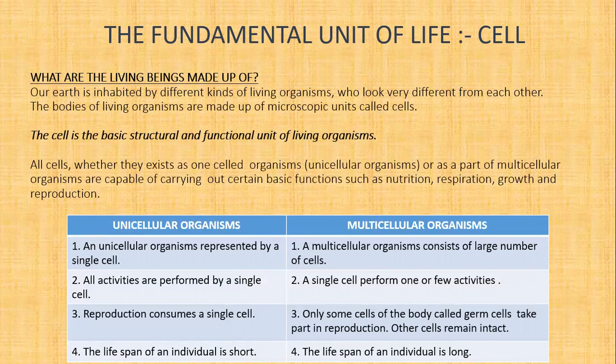Reproduction involves the single cell in a unicellular organism, whereas only some cells of the body called germ cells take part in reproduction. Other cells remain intact in multicellular organisms. The lifespan of an individual is short in unicellular organisms. The lifespan of an individual is long in multicellular organisms.